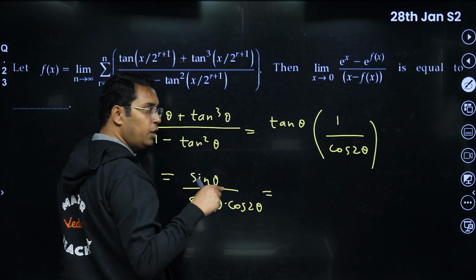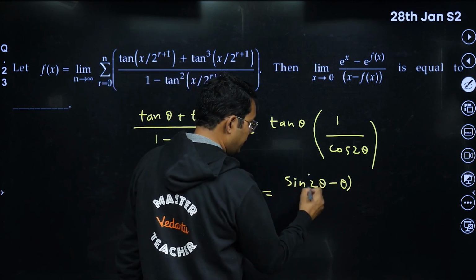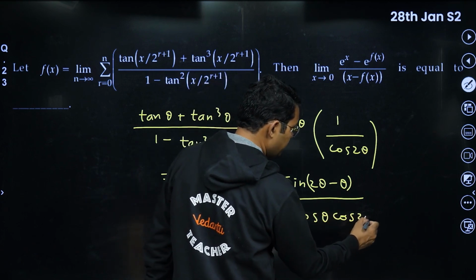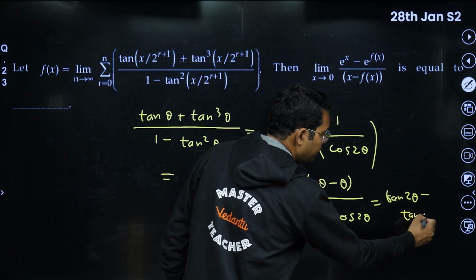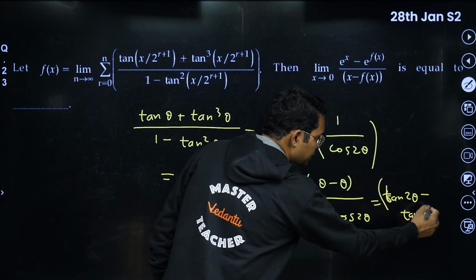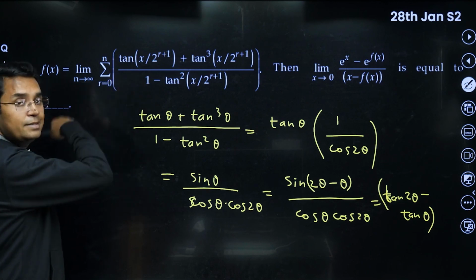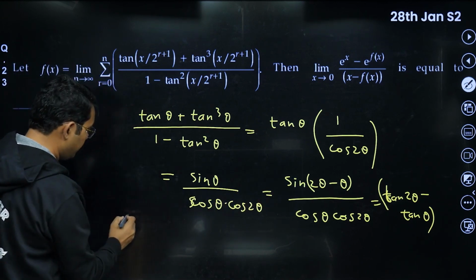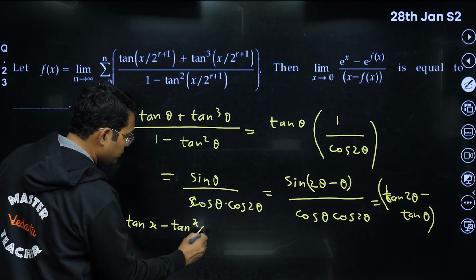Sine theta can be written as sine of 2 theta minus theta. And then you can see it becomes the difference of tan 2 theta minus tan theta. Tan theta minus tan 2 theta minus tan theta. And then you are given this series in which if you start writing r as 0, your first term will become, I think, tan x minus tan x by 2.